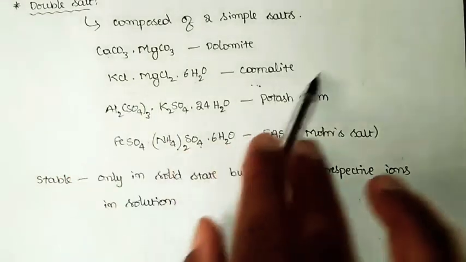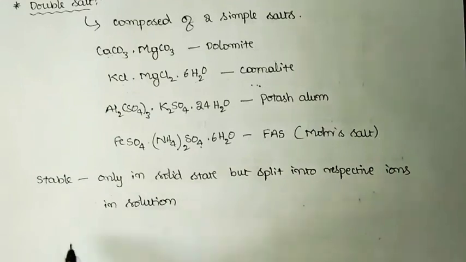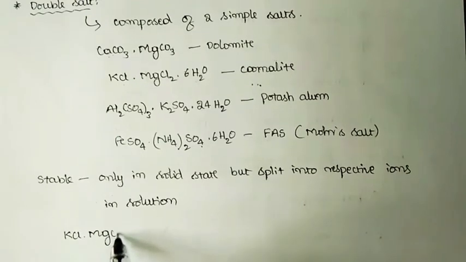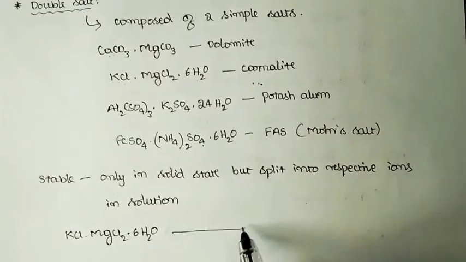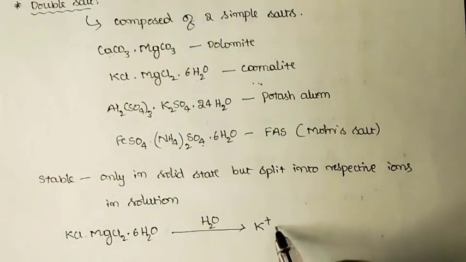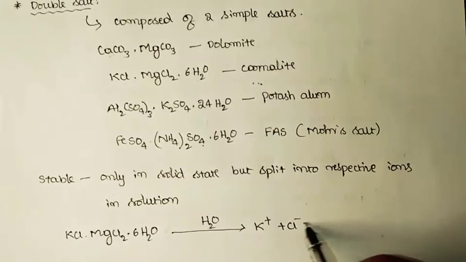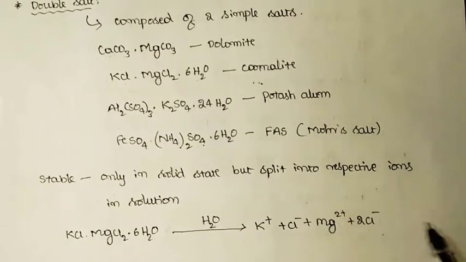And we said the double salts will split into the respective ions when they are dissolved in water. That we shall see if you consider the carnallite itself, that is KCl.MgCl2.6H2O. When this carnallite is added to water, it completely splits into K+, Cl- plus Mg2+, 2Cl- plus 6H2O.